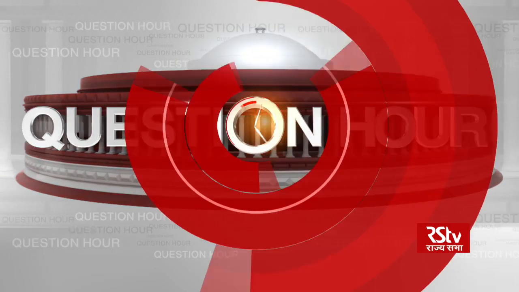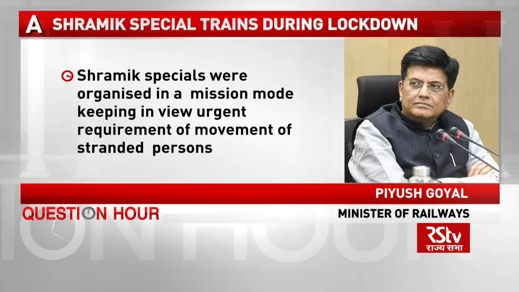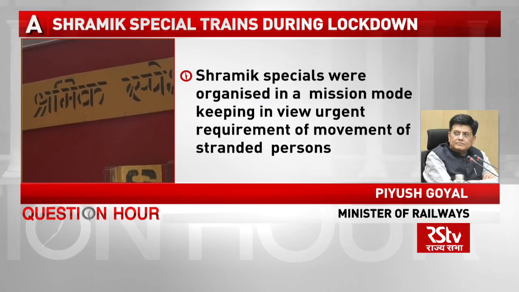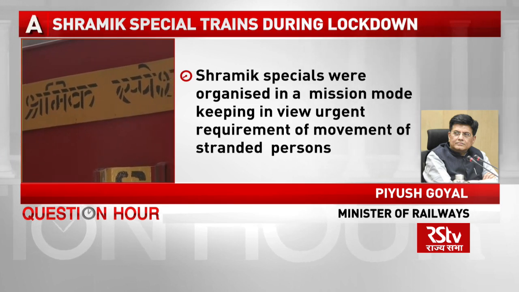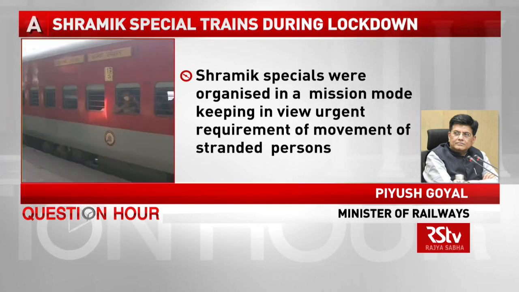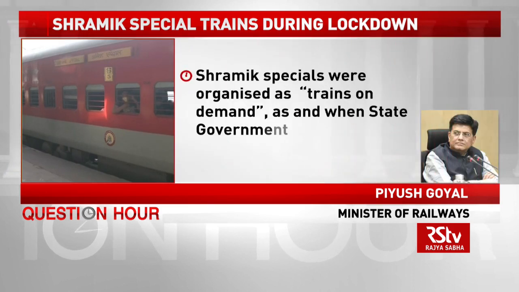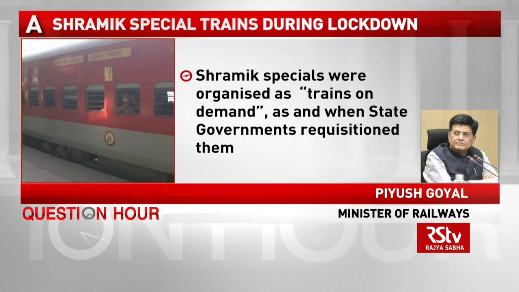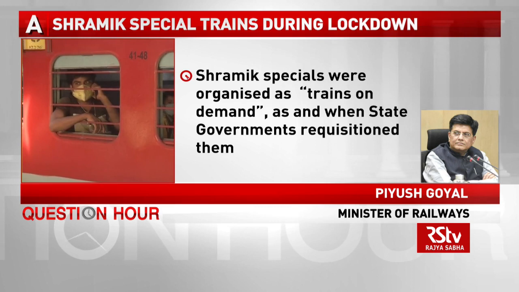And secondly, in inland travel, the Shramik train scheme was started especially for the migrants. Now, the ministry in its reply says that these Shramik trains were started in a mission mode, and there were certain protocols which had to be followed by the states when they had to place a request before the center for starting a Shramik train to and fro a particular point.